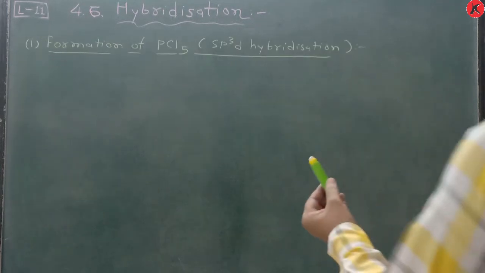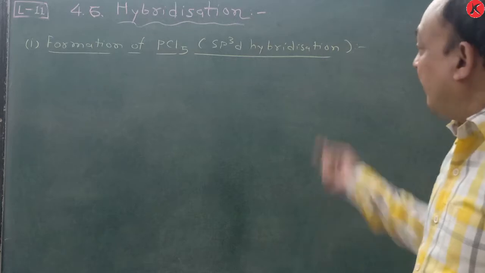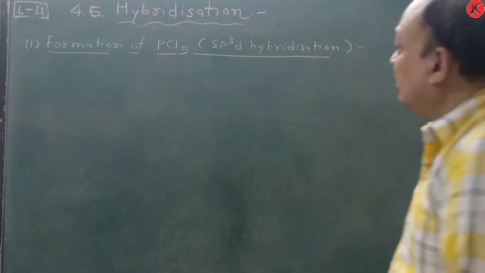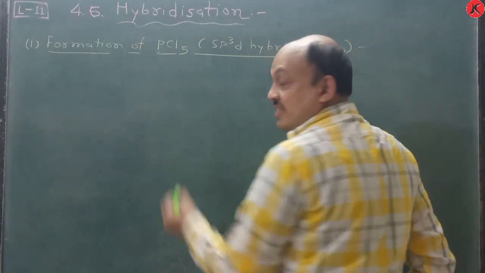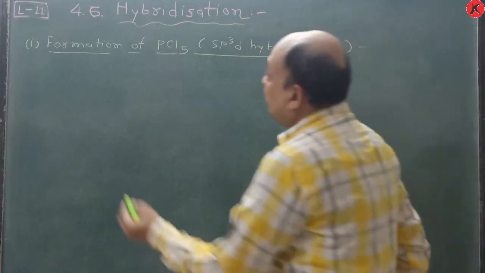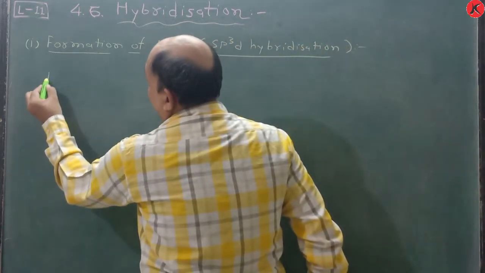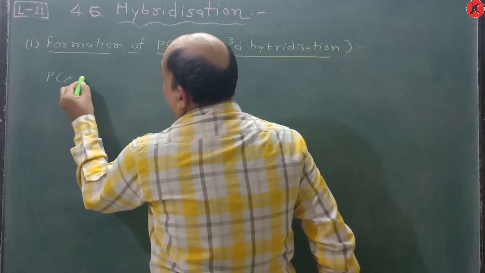Now the formation of PCl5. The hybridization is sp3d. Remember, phosphorus acts as the central atom. First of all, write down the electronic configuration of phosphorus in the ground state.